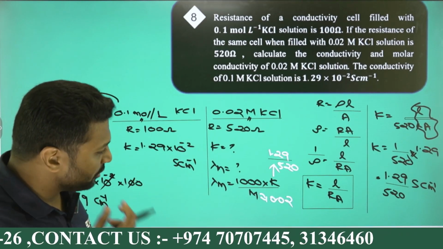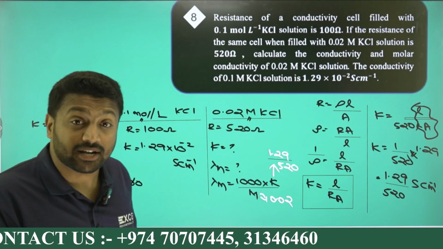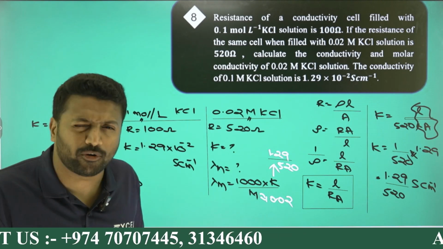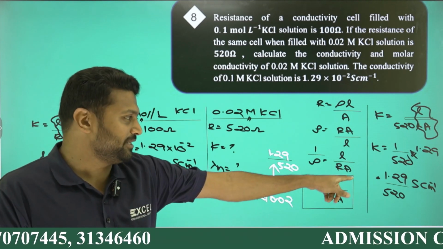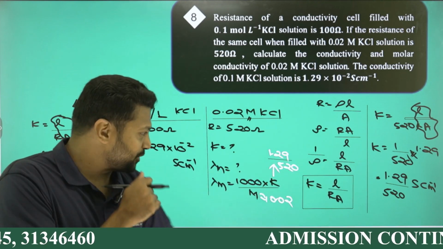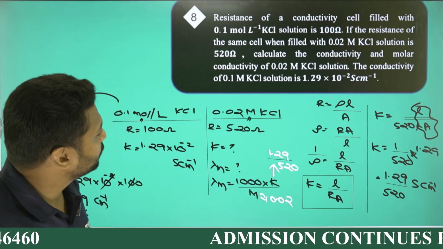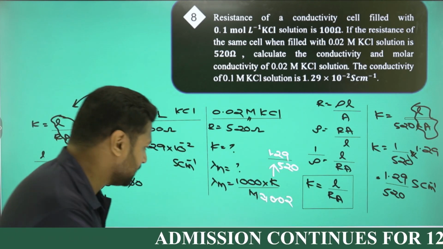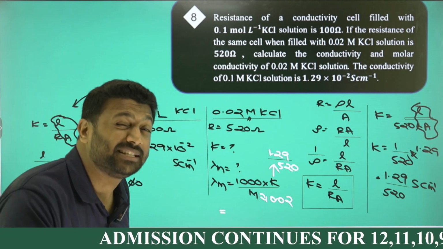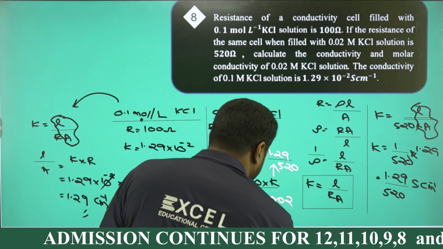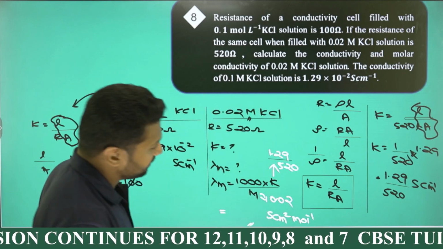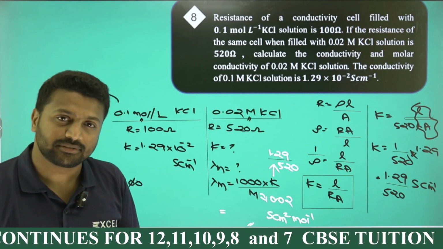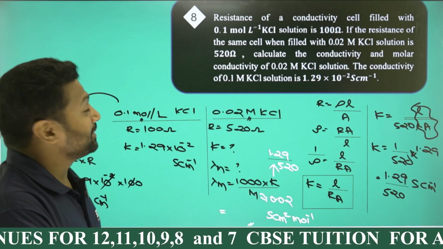So if we know the value of K, we can find out the molar conductivity lambda m by using the formula 1000 into K by M, where K is conductivity. Copy from there, 1.29 by 520, and molarity M given to be 0.02. Solving, we get the value. The unit of lambda m is Siemens centimeter square mole inverse. Cool, right? Question number 8 now.